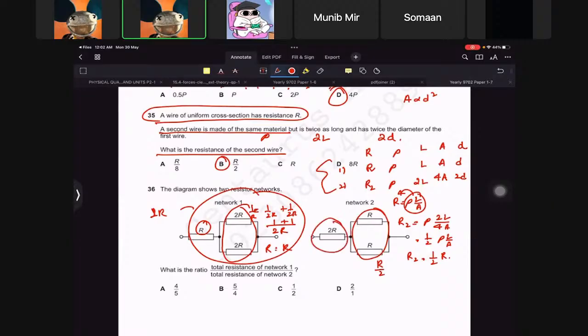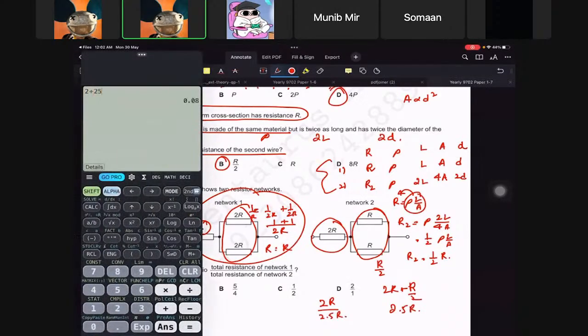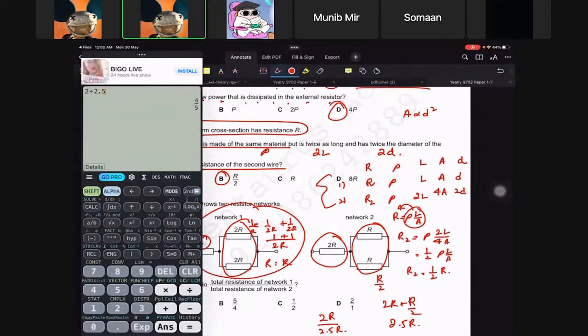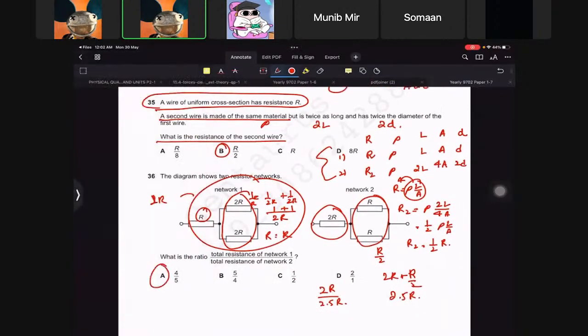So 2R plus R by 2 is 2.5, right? 2.5 R. Now, what do we need to do? First over 2.5 R. So that is 2 divided by 2.5, 0.8, which is 4 by 5. 4 by 5 is A, right? Is it clear, everybody? Please let me know if you don't understand this.